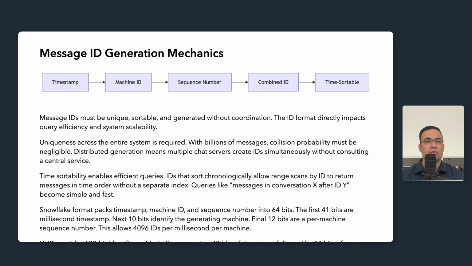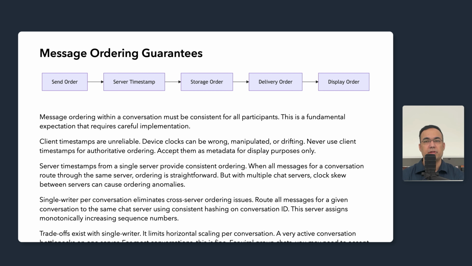Now let's examine how we guarantee message ordering within conversations. Let's talk about message ordering, which users expect to just work but requires careful implementation. Client timestamps are fundamentally unreliable. Device clocks can be wrong, deliberately manipulated, or drifting without the user's knowledge. Never use client timestamps for authoritative ordering.